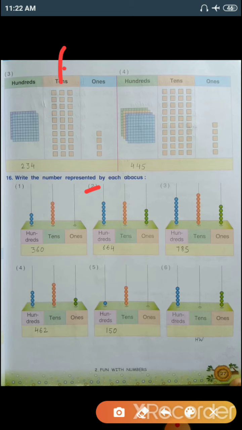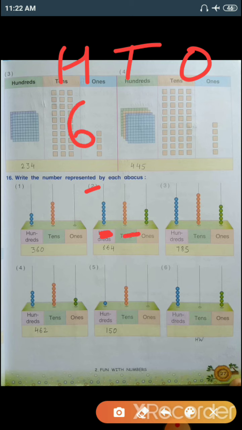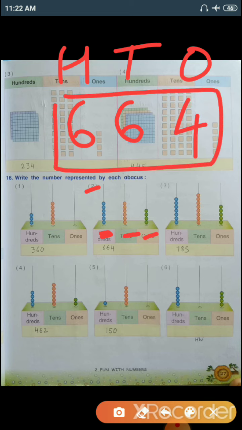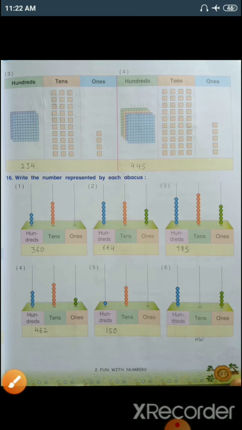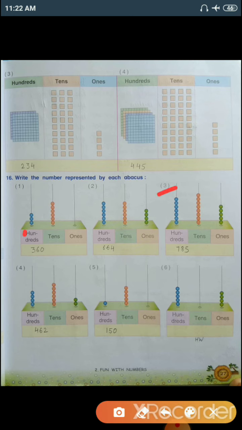Number 2, again 100, tens and ones. On the 100 place there are total 6 beads. In the place of tens, again 6 beads are there. In ones, there are total 4 beads. So we conclude our number as 664.